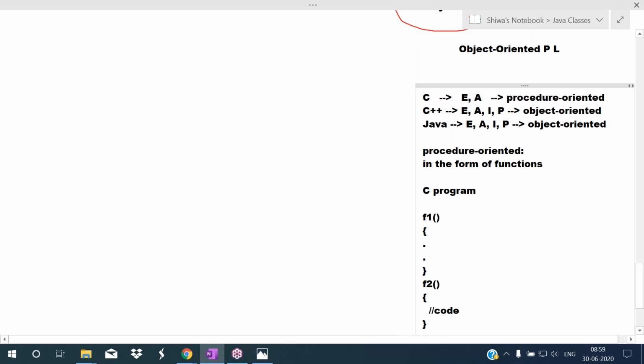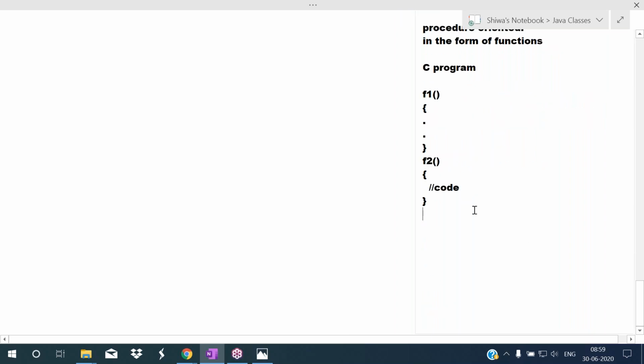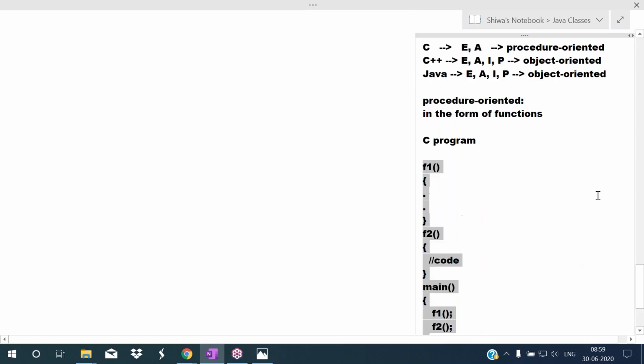Here you are writing some code. Finally we define main. From the main we call the functions. I'm calling the f1 function, and like that I'm calling the f2 function. So from the main function we call these functions. This style is called procedure oriented style. Procedure oriented style means we write the program in the form of functions.